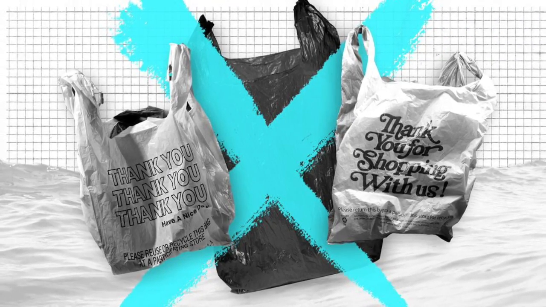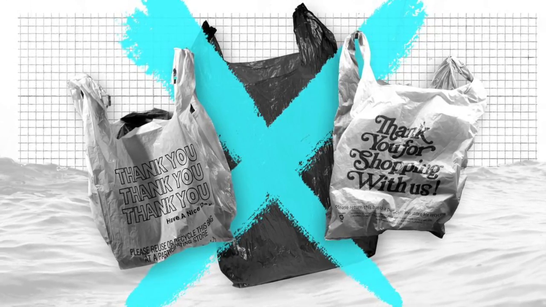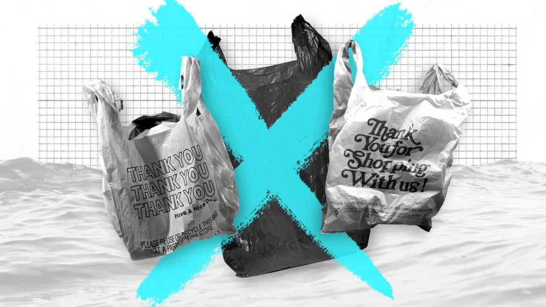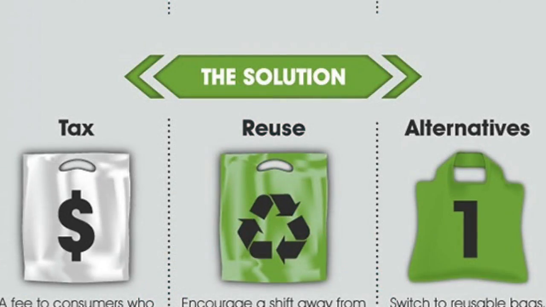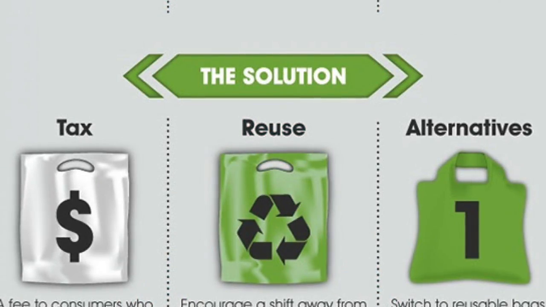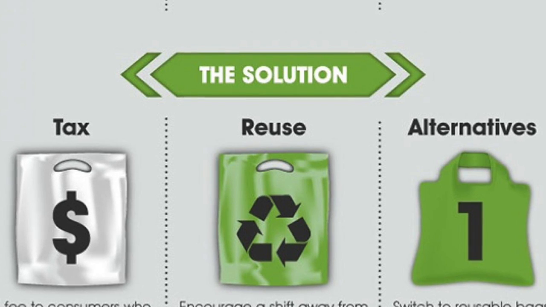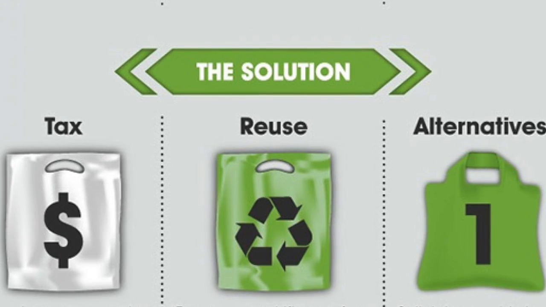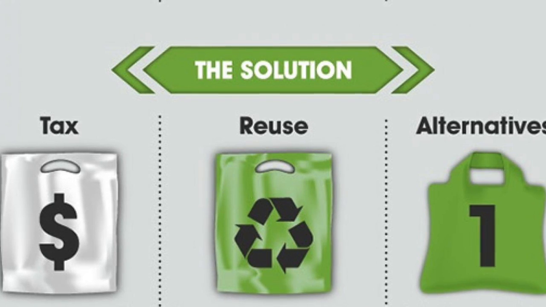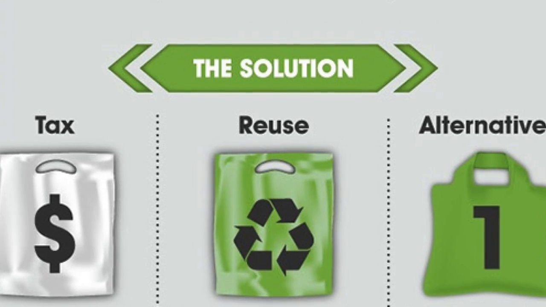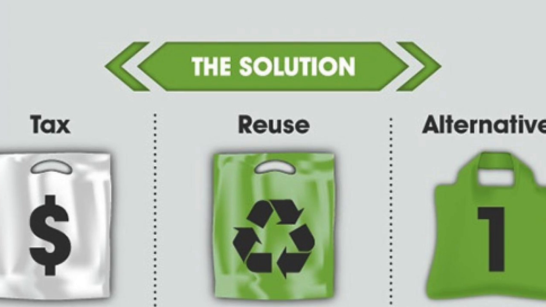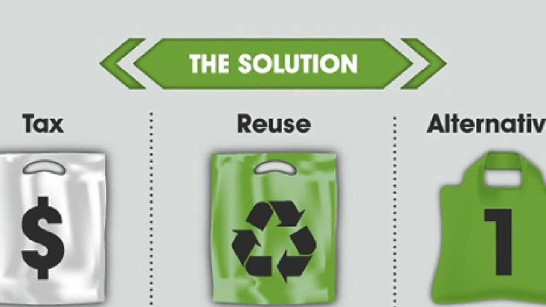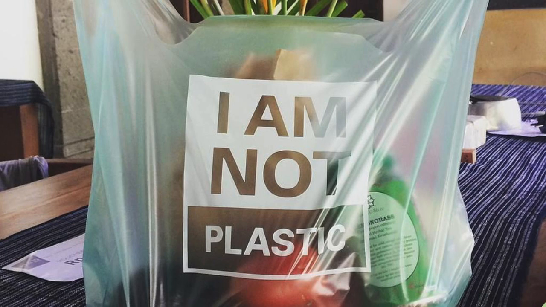As we can see, protecting the environment by reducing plastic is very important. So how can we reduce the use of plastic? There are already people taking action into reducing the use of plastic. For example, some cities like San Francisco banned the use of plastic bags, whereas some cities like Washington, D.C. made plastic bags more expensive so fewer people use them. These are the ways that government is contributing to reduce the use of plastic bags.